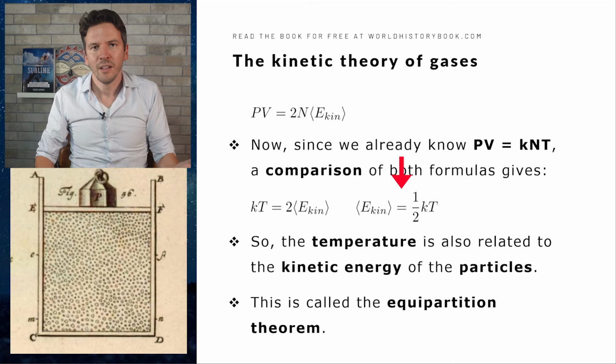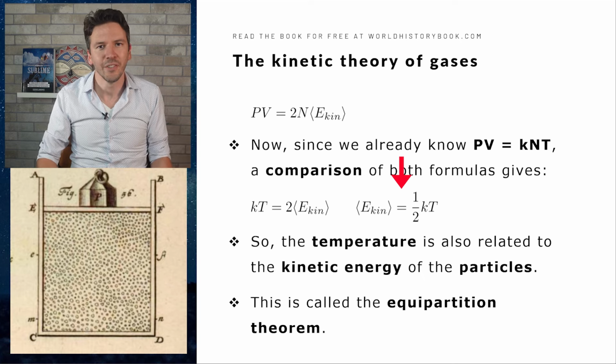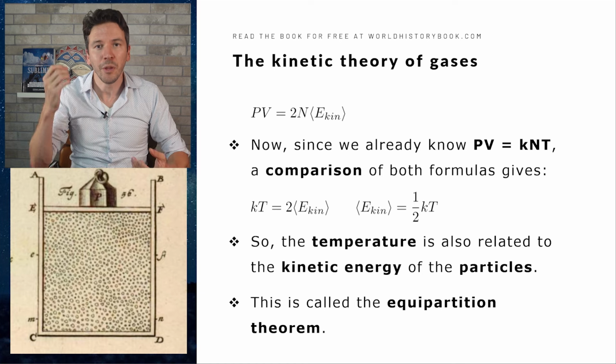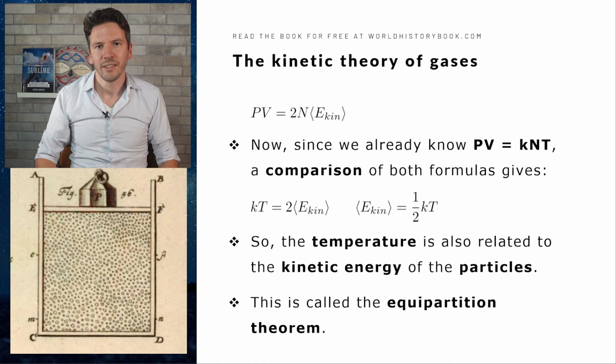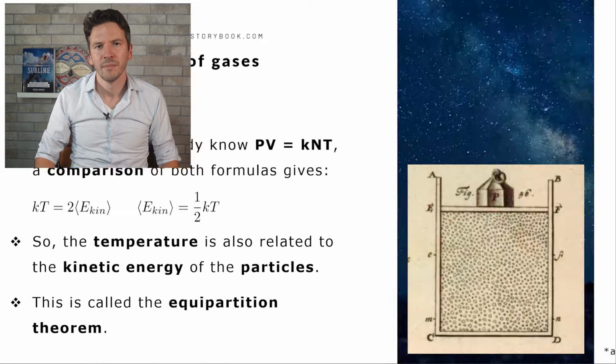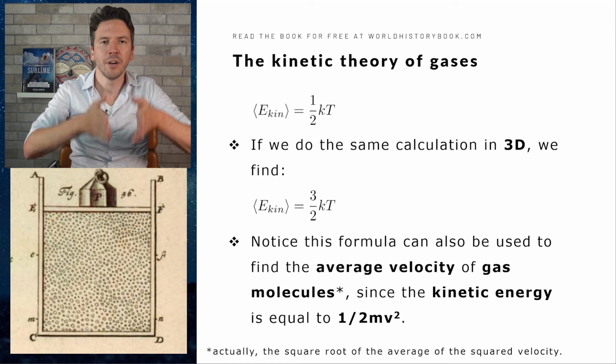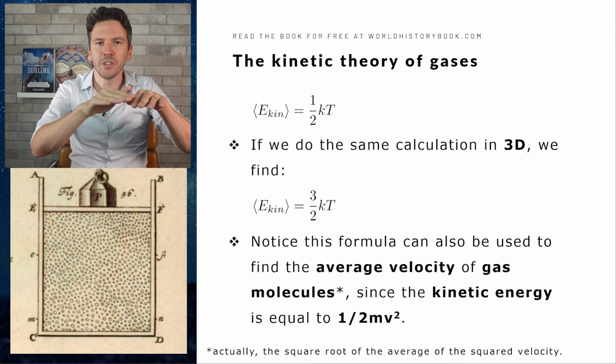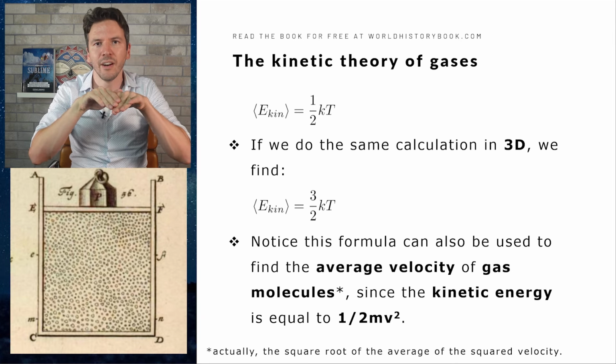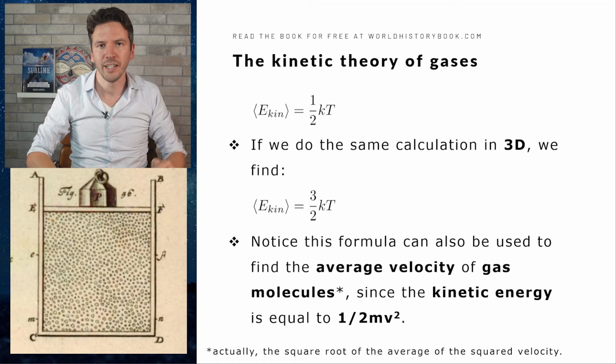So now we found another useful result, that the temperature of a gas also has something to do with the kinetic energy of the particles. So the energy of the particles determines both the pressure and the temperature of the gas. And this formula, by the way, the kinetic energy is 1/2 times k times T, is called the equipartition theorem. And it is a very important formula in physics. Now, one more change to get a better result. Up until now, we've only had particles that moved up and down, but particles can also move in this direction or in that direction, or in a combination of those three directions.